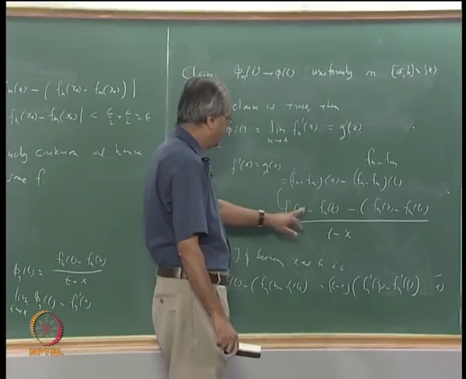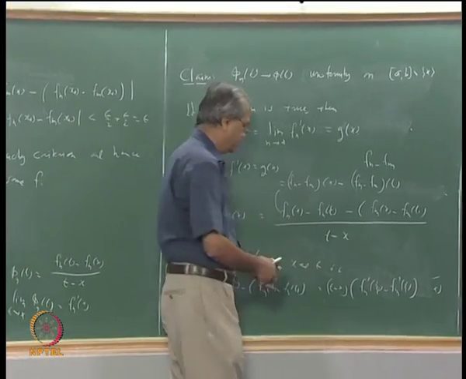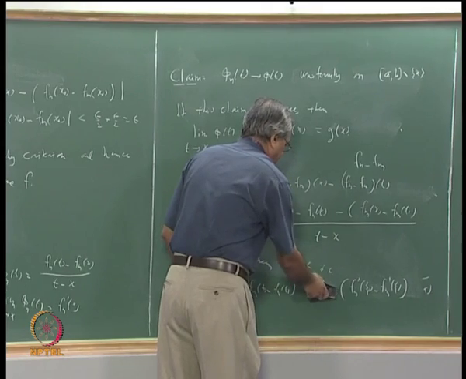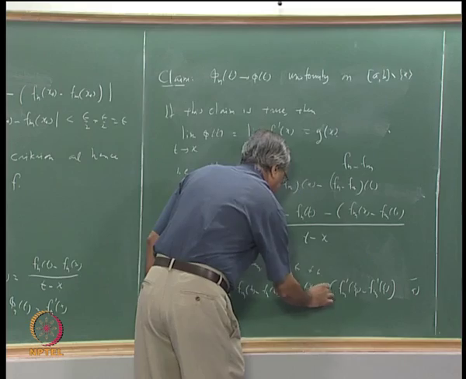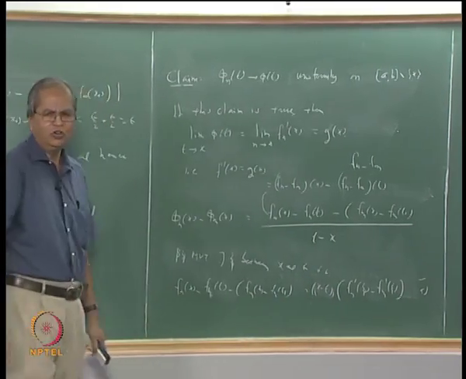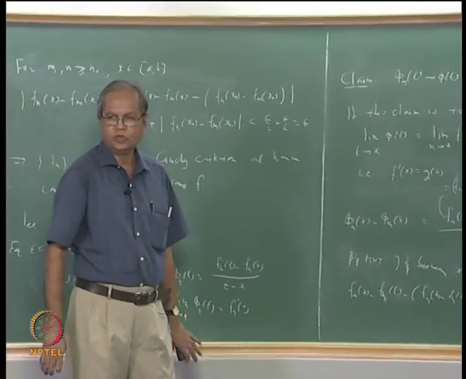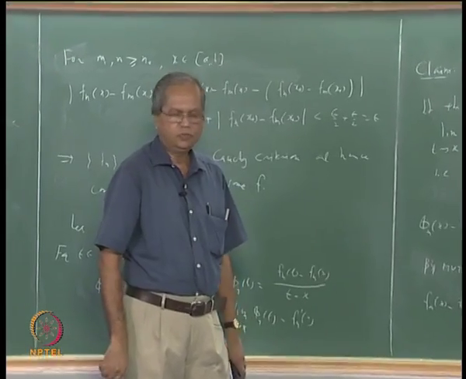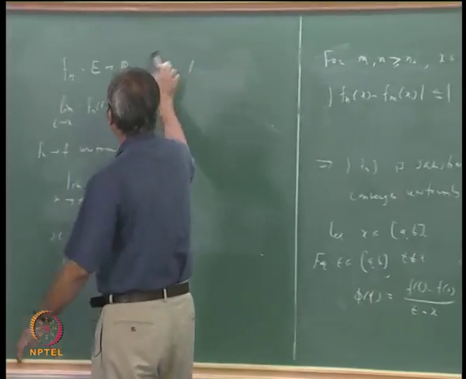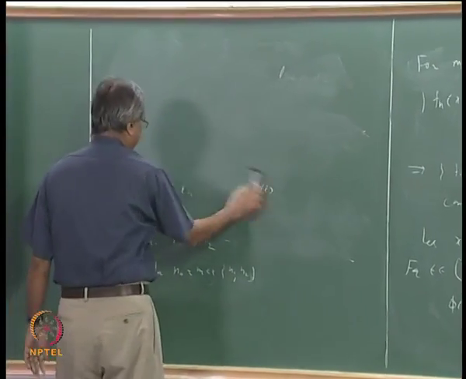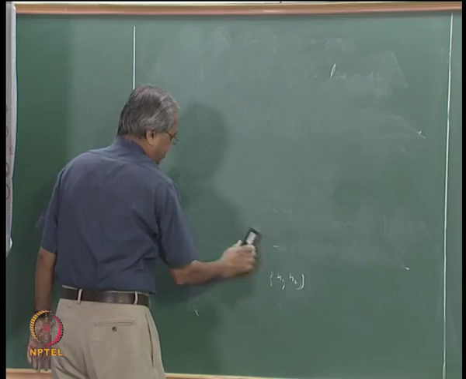What you are saying is this will be x minus t. Okay, fine. It will not matter because we are going to take absolute values. Finally, what we will get is that t minus x will cancel with that x minus t with a negative sign.